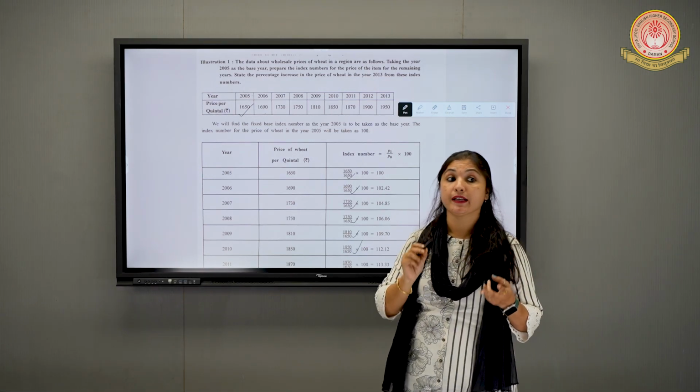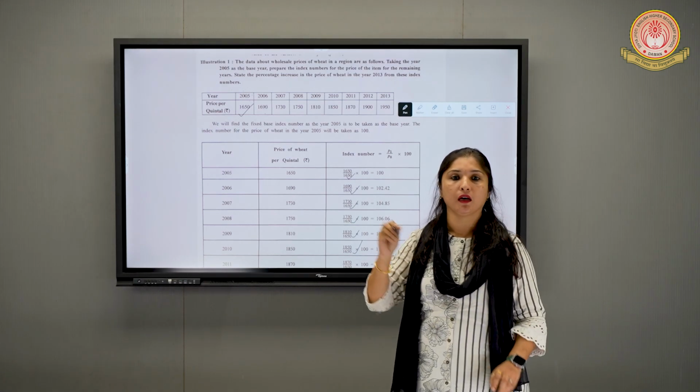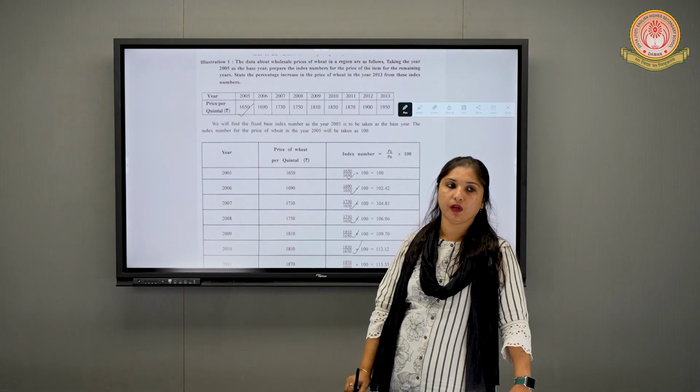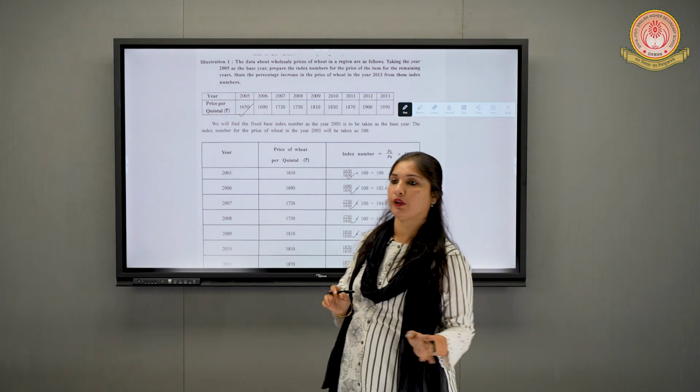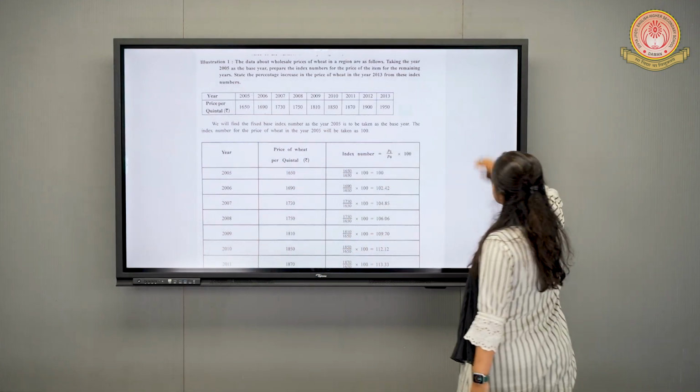The word itself, fixed base method, and it was clearly mentioned 2005 as the base year, and we have divided every year by 1650. Is it clear to everyone? Fixed base method is clear to everyone? Yes. Shall we move further towards the chain based method?